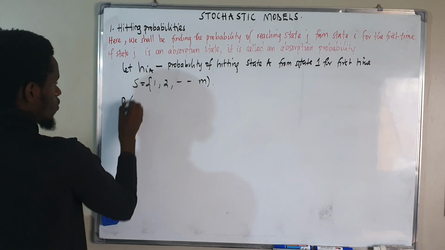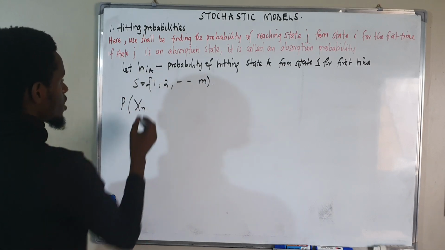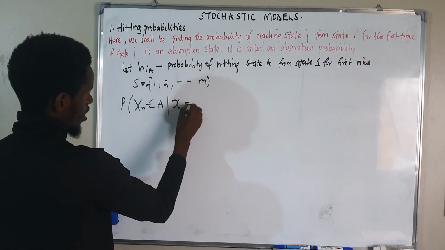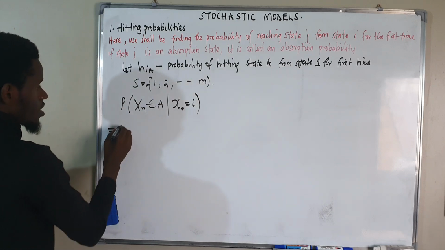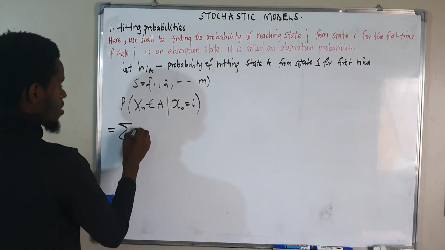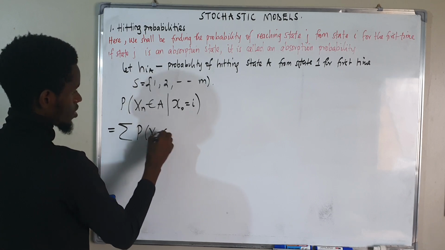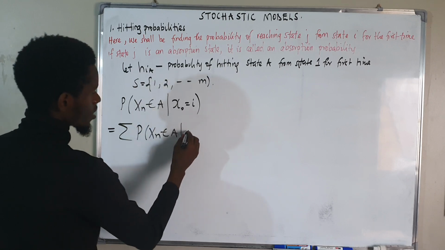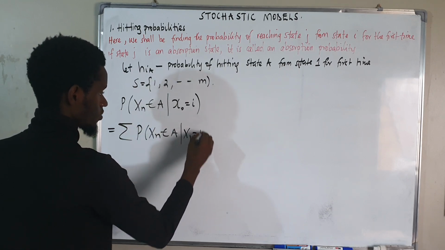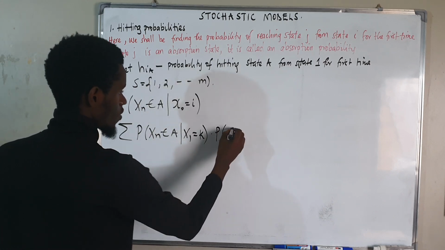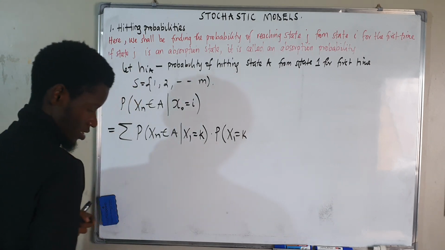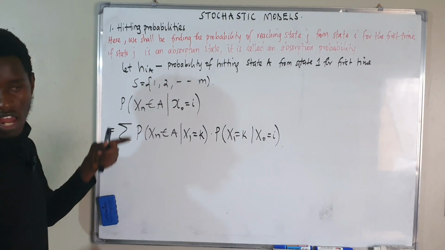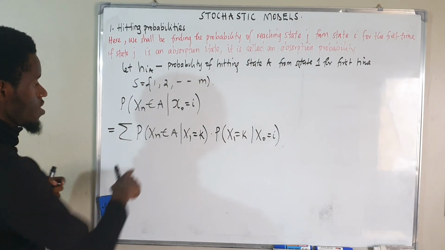Therefore, the probability of reaching state A from a given state, like X0 equal to I, is the same thing as the summation of the probability of Xn contained in A. Now if I try to expand this, I have X1 equal to k times the probability of X1 equal to k given X0 equal to I. These steps I'm doing now use Markov chains, which we saw last time, so this is a property of the Markov chain.